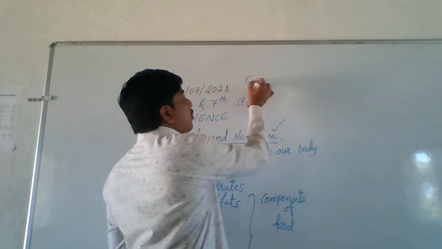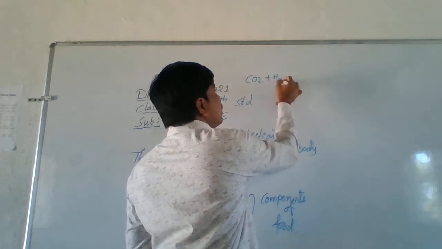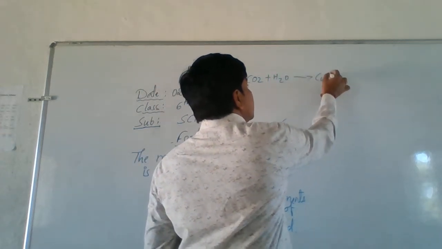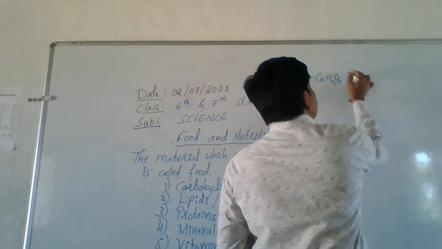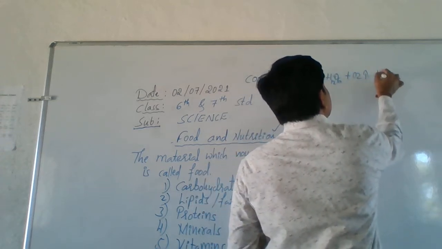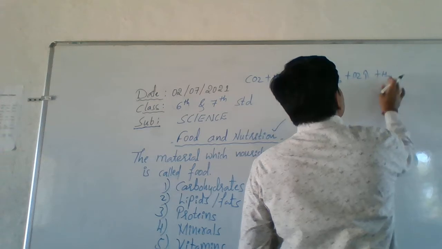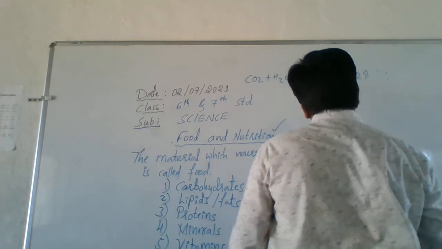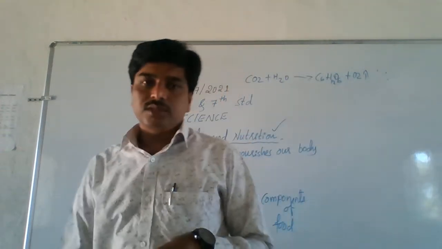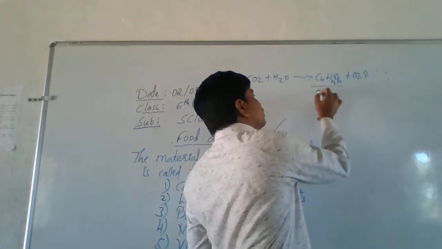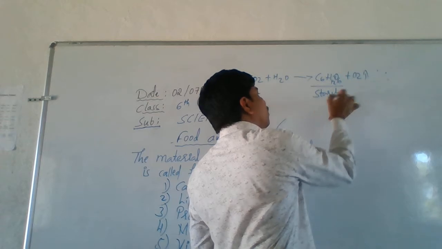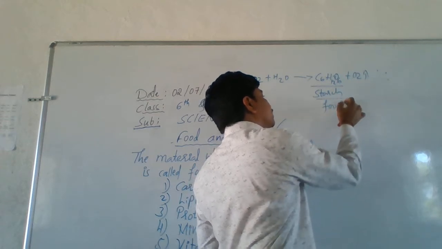Carbon dioxide plus water produces C6H12O6 and also oxygen gas. So this is called the photosynthesis reaction. So this is glucose. We call it simply starch, we call it food.